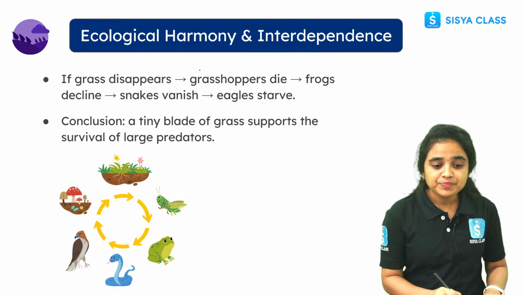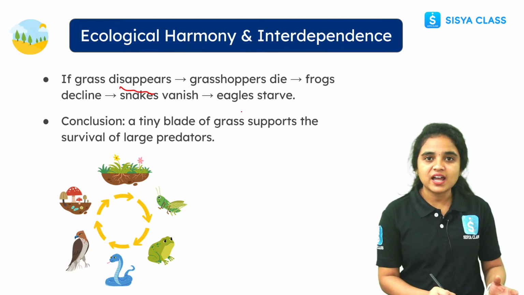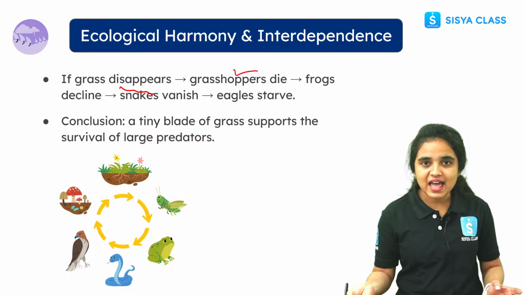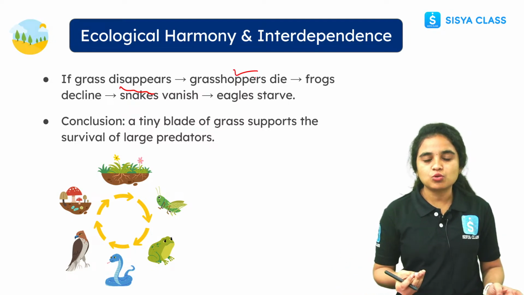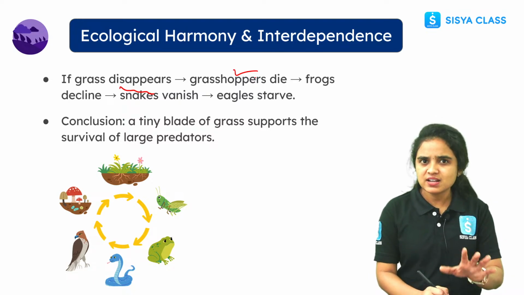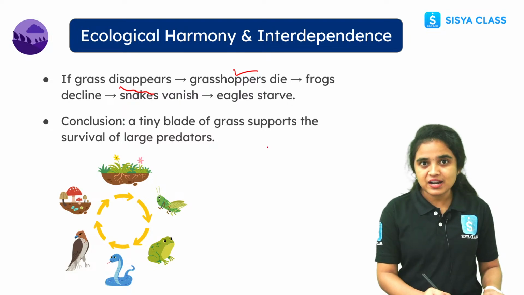So let us see, if grass disappears, grasshoppers will die. Why? Because grasshoppers depend on the grass. Grass is the food for the grasshoppers. If there is no grass, grasshoppers will not survive. And who depends on grasshoppers?